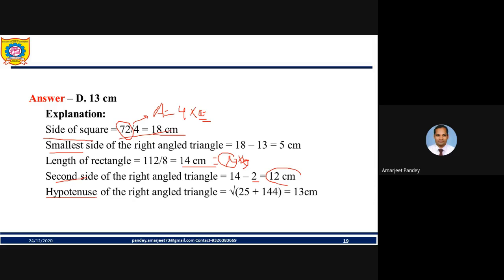So they are asking about the hypotenuse. Now we can easily find it, and it is the square root of the smallest side squared plus the other side squared, because we know how to find the hypotenuse by the Pythagoras theorem. So 5 square is 25 and 12 square is 144. Adding these, you get the answer.